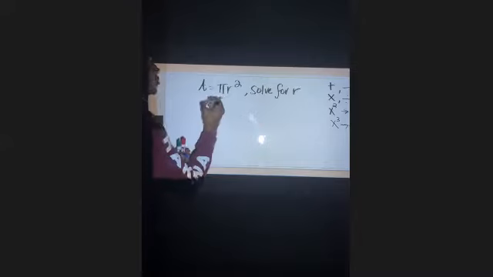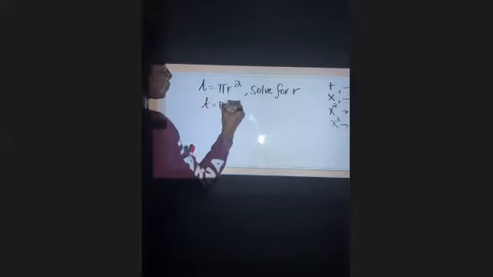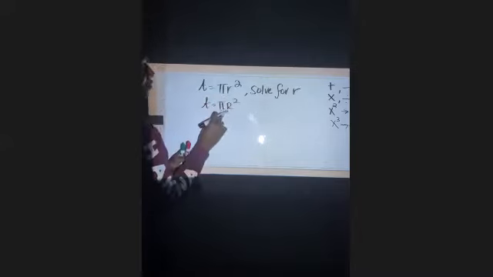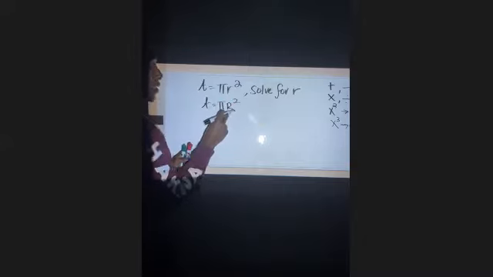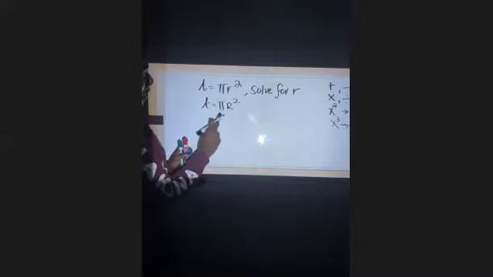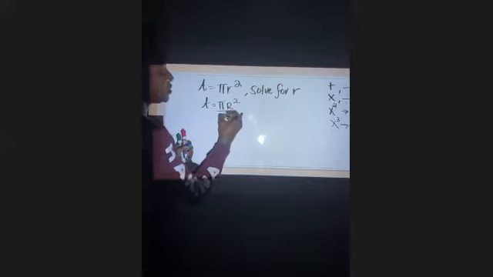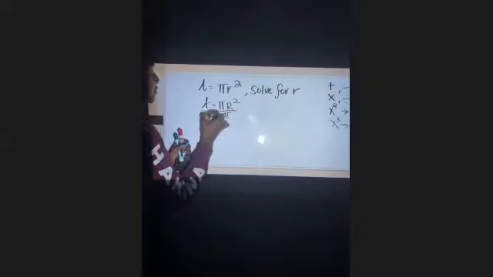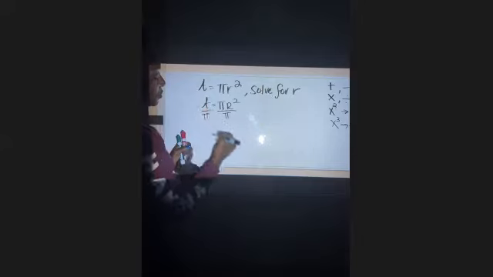Boom, let's go. So A equals pi r squared. First things first, I've got to move that pi because I want to get to that R, right? So I move the pi. I have multiplication, so I'm going to undo that using division. On the left side, we're going to rewrite A divided by pi.